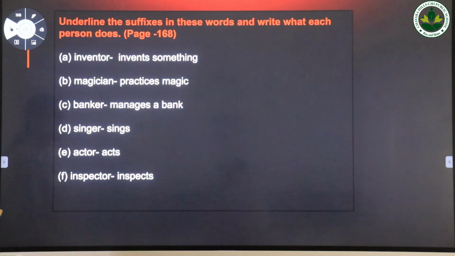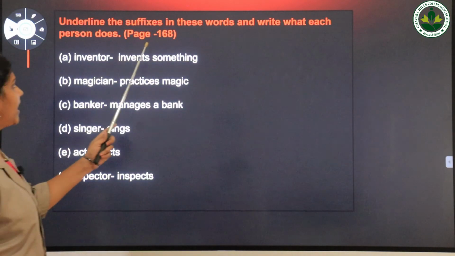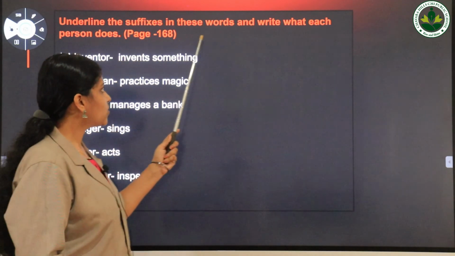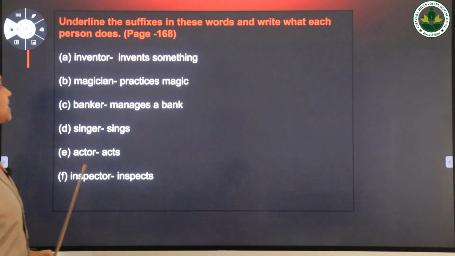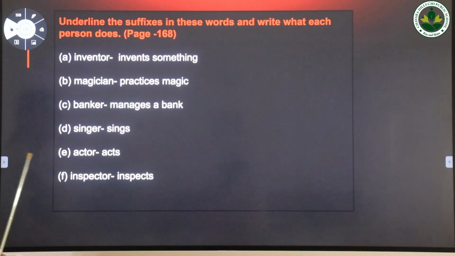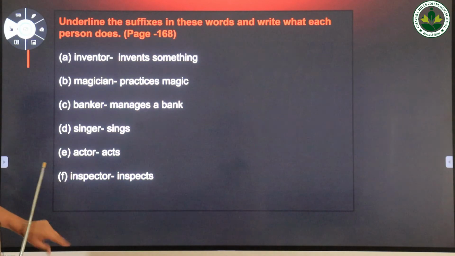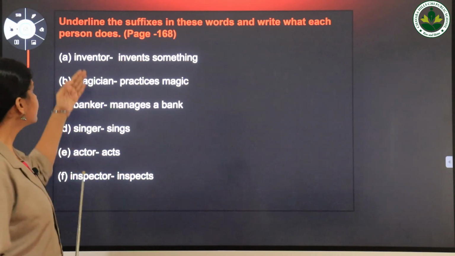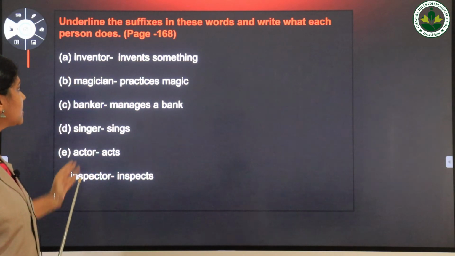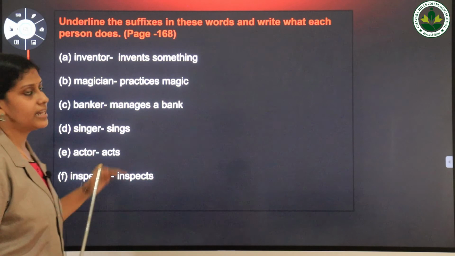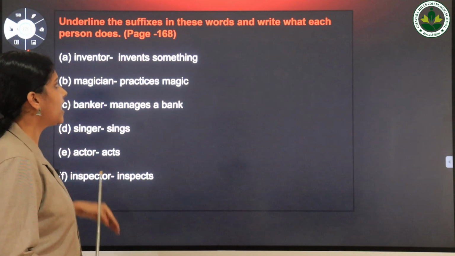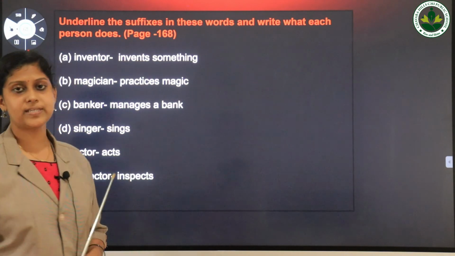Now let's do a small activity. Page number 168. The question is, underline the suffixes in these words and write what each person does. Here you have to find the suffixes in these words. We already saw that suffixes are added at the end of the word. Find the suffixes and write what each person does.